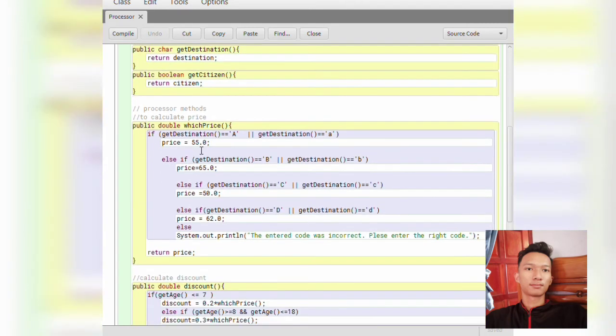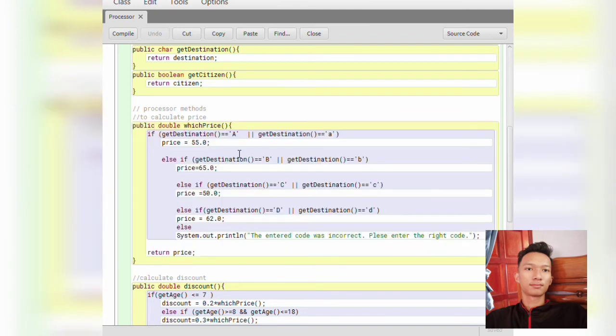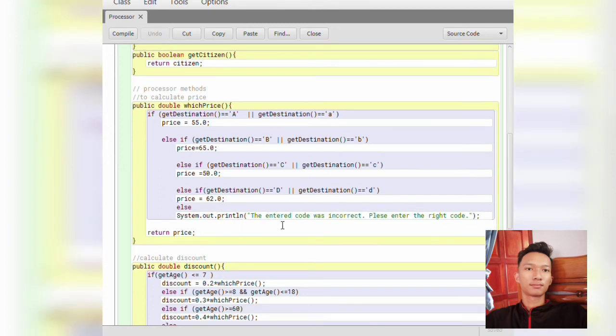Now we look at the processor method. This processor method is for calculating price. With double price, if the target destination equals A, the price will be 55 ringgit. Else if equal to B, the price will be 65 ringgit. Else if equal to C, the price will be 50 ringgit. Else if G, the price will be 60 ringgit. Otherwise, the system will state that the input code was incorrect. Please enter the right code. Return price.